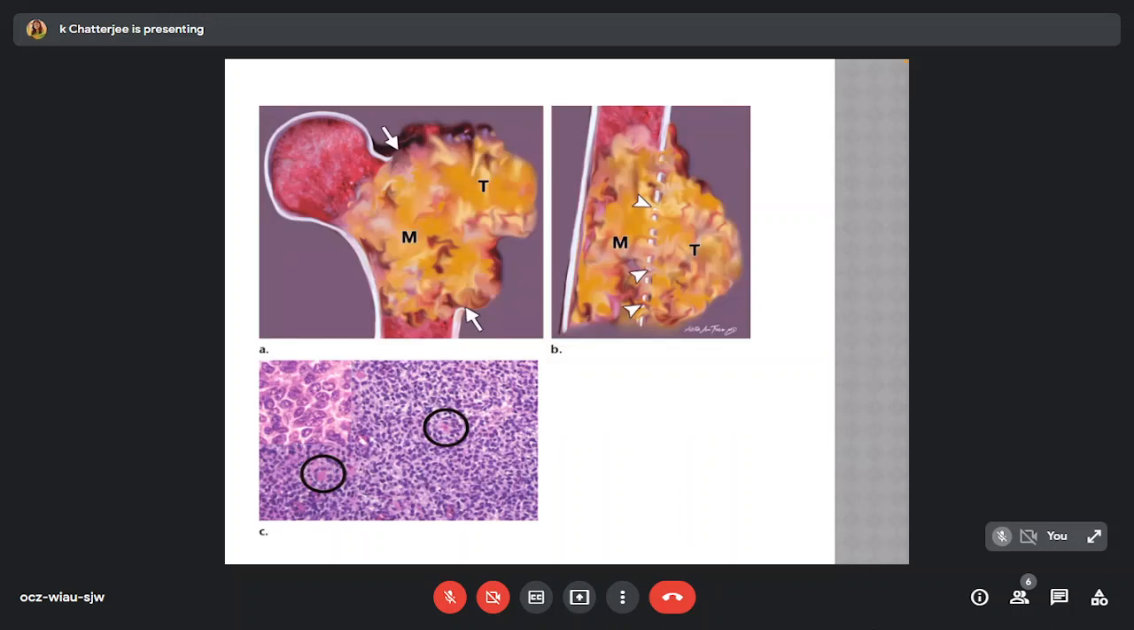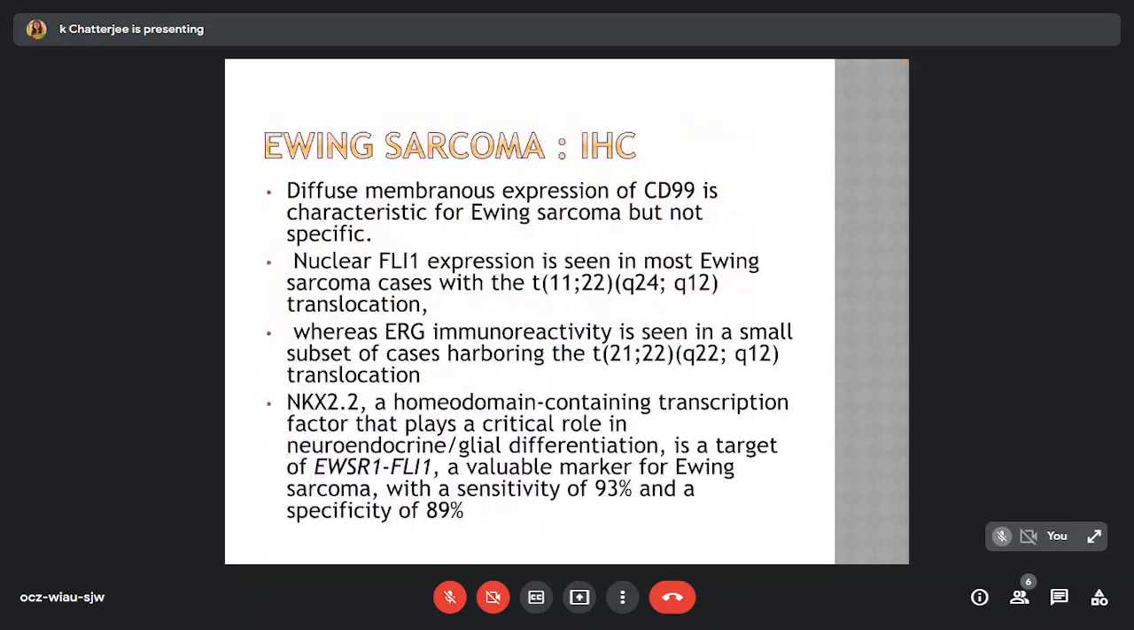The tumor is classically in the diaphyses of long bones and may also involve the pelvis, ribs, as well as soft tissues. Histologically composed of sheets of small blue cells with often glycogen-containing clear cytoplasm, Homer Wright rosettes may occur. Diffuse membranous expression of CD99 is characteristic for Ewing sarcoma but not specific.